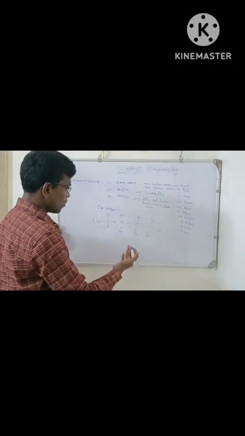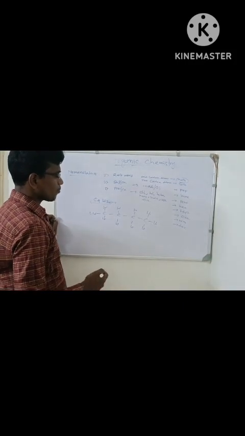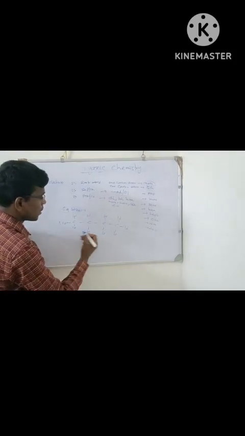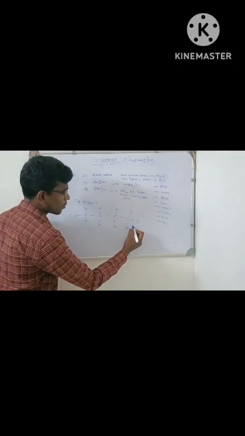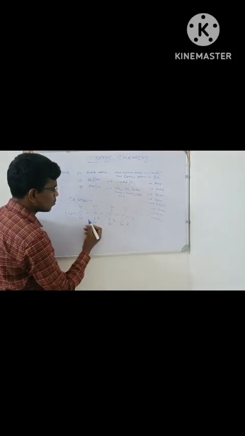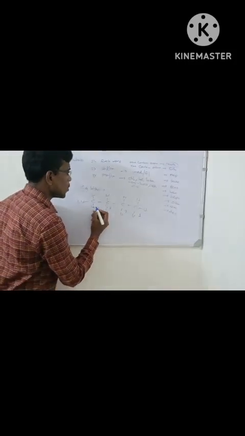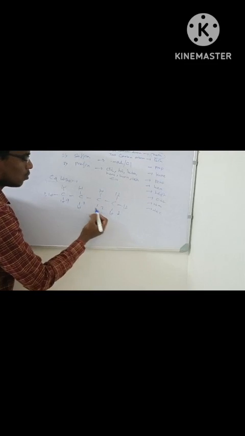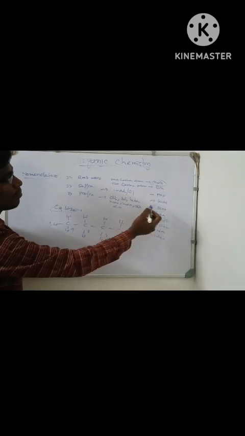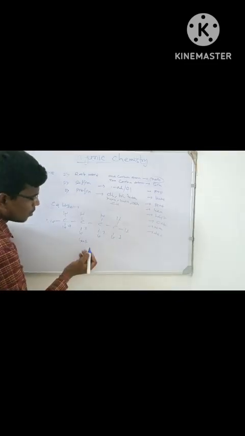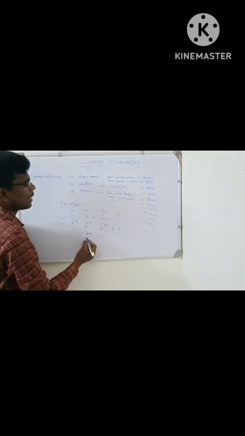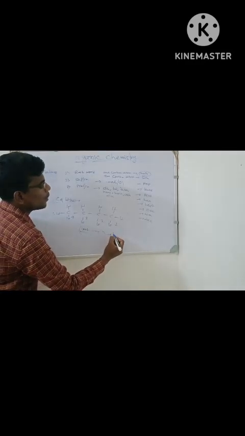And now we have to name it according to IUPAC nomenclature. Let's see. At first we have to write the carbon chain according to numeric number: 1, 2, 3, 4. Four carbon atoms means but. It is an alkane, that's why the suffix is ane: butane.